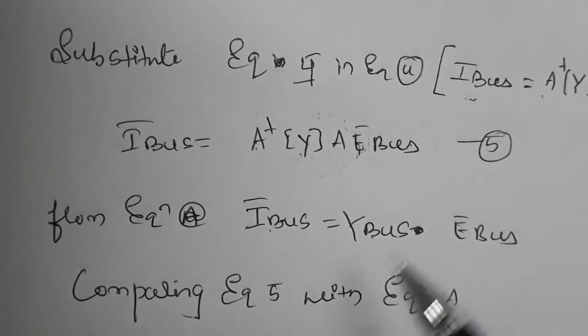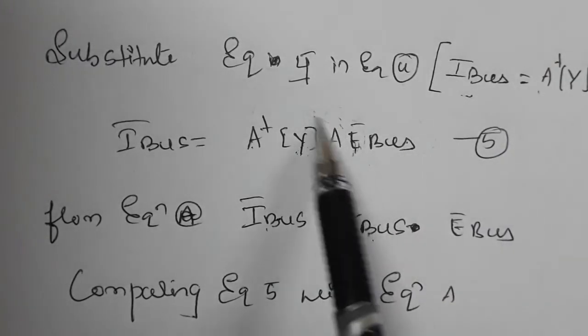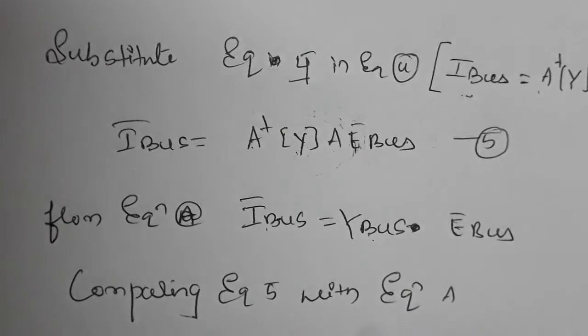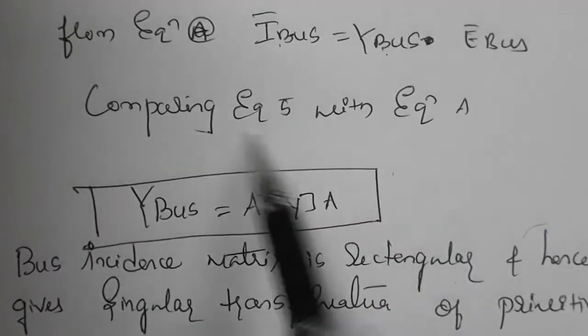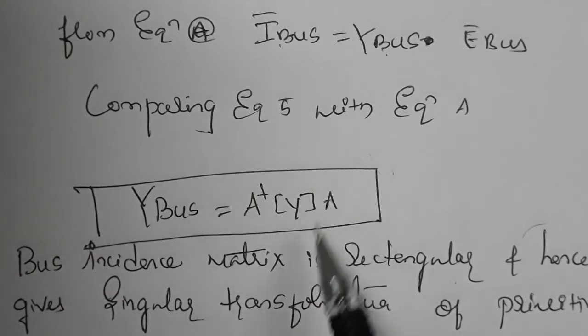Now you can compare these two equations. What is Y bus? Y bus is A transpose of Y into A. So this is the final derivation of singular transformation. What is the singular transformation? Y bus is A transpose of Y into A.